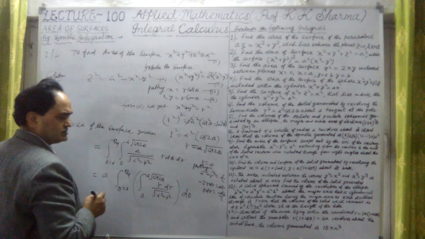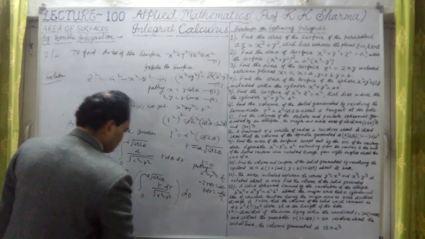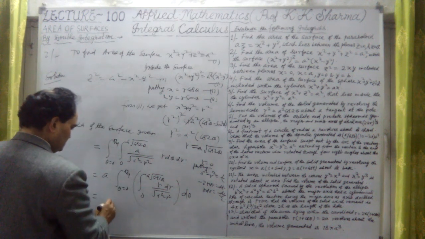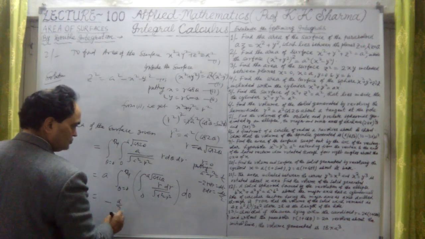Now the minus sign, since the limit is given, we can take the negative sign outside, it doesn't matter. This is minus a upon 2.